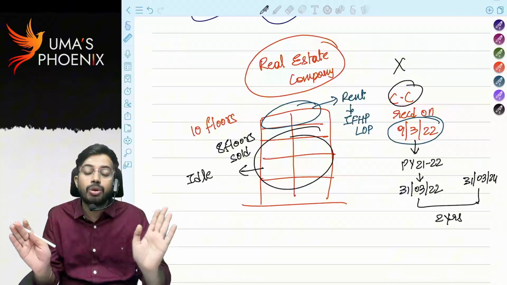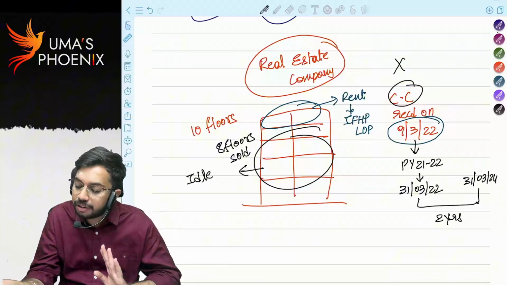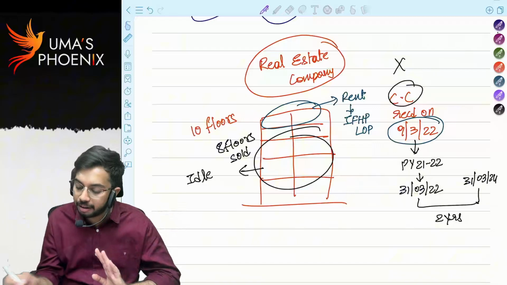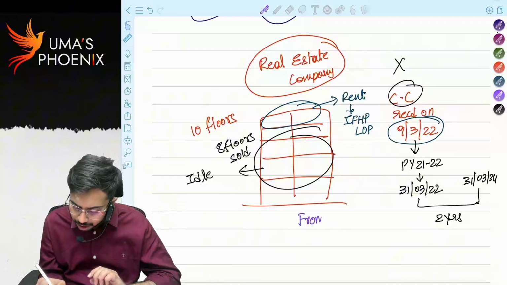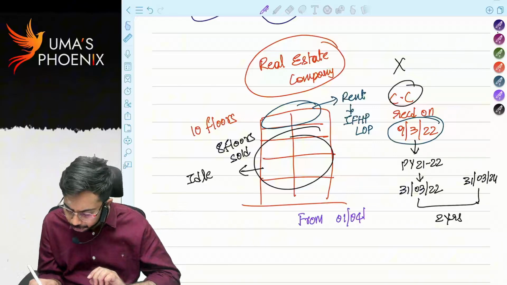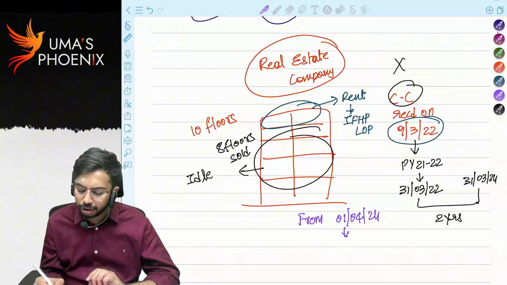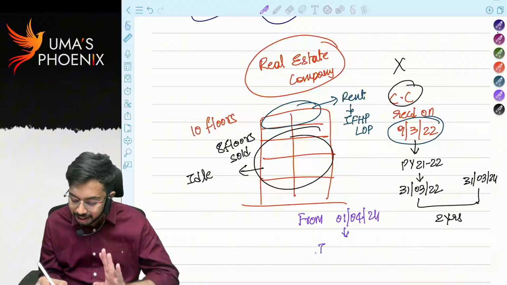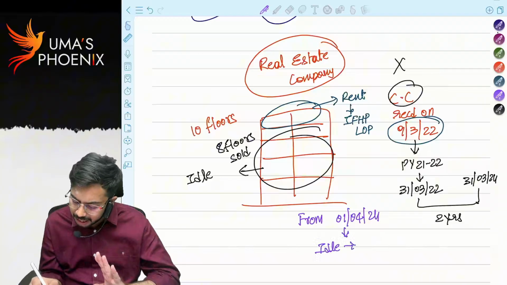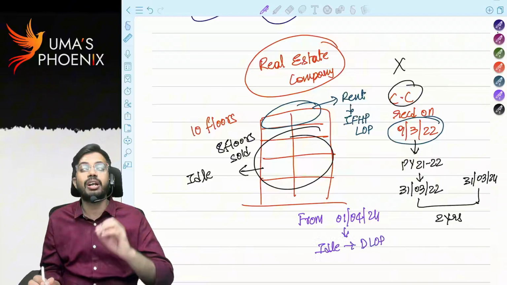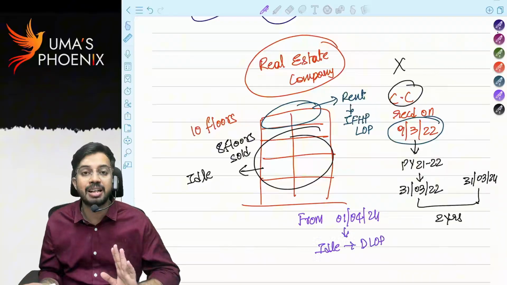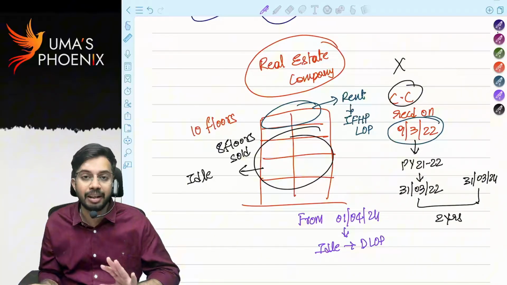If they are not sold on or before 31st March 2024, what will happen? From 1st April 2024 onwards, even though they are idle, they will be considered as deemed to be let out properties, and whatever the expected rent is there, that is considered as gross annual value.